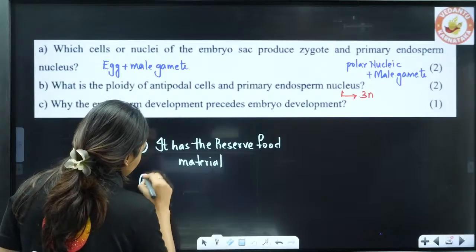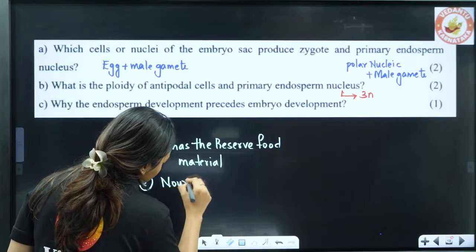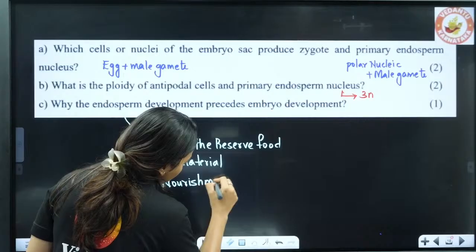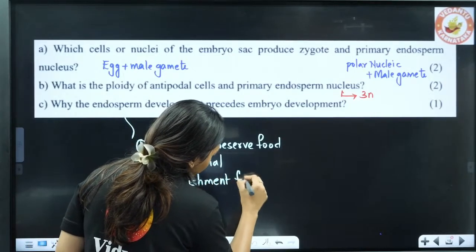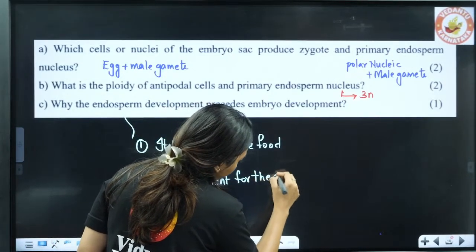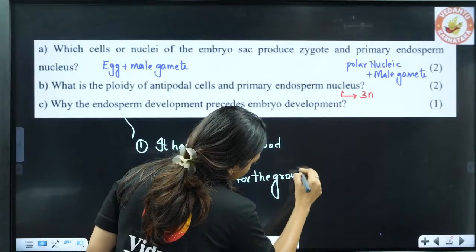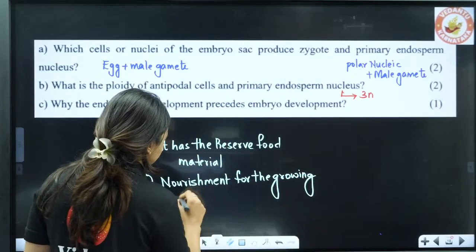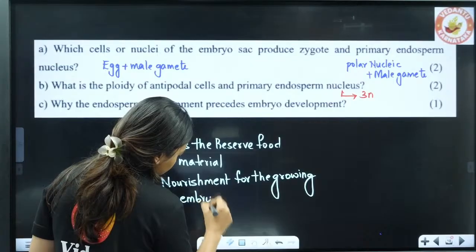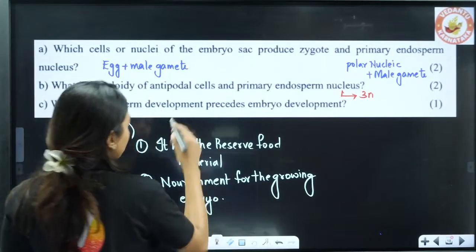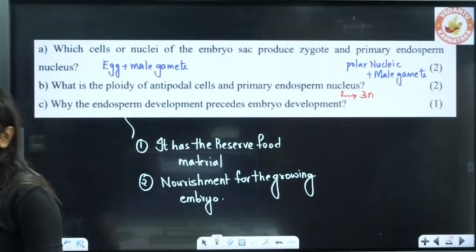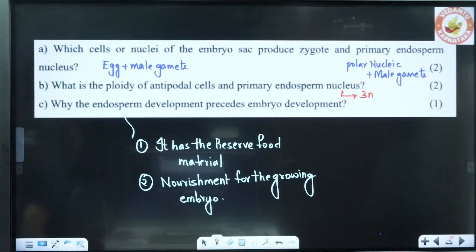Okay, it provides nourishment for the growing embryo. Clear? So that is why this should be formed first, then the other one should be formed. Otherwise, how does it make sense? Right? How does it make sense? If one only forms, then the other also should form, right? So that is what the formation is all about. Clear?